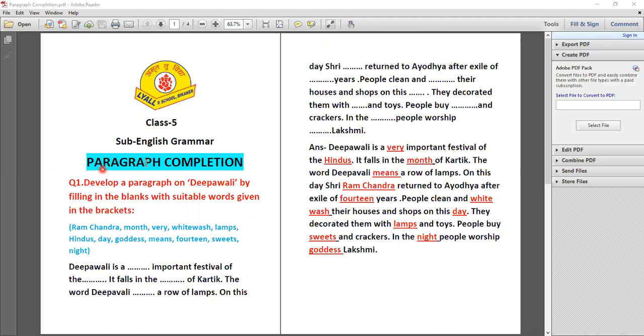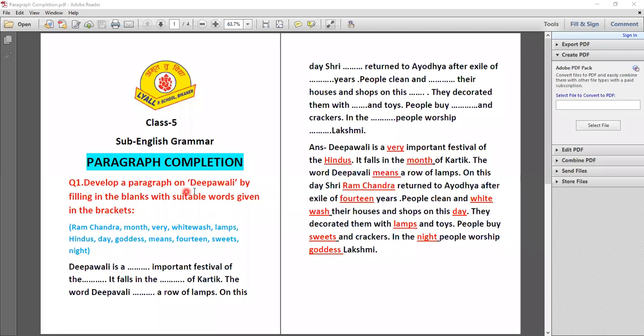हमको क्या करना है? Paragraph को क्या करना है? Completion means क्या है? Complete करना है इस paragraph को. Okay. So now you have to notice question number 1. Develop a paragraph on Deepavali by filling in the blanks with suitable words given in the brackets. So students, firstly you have to read the question.